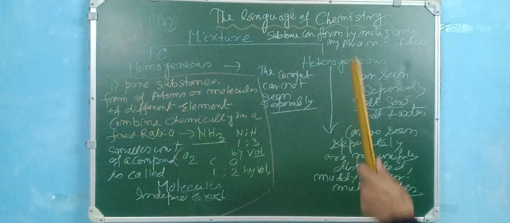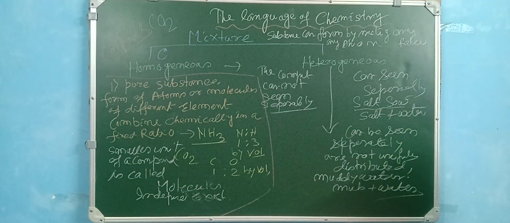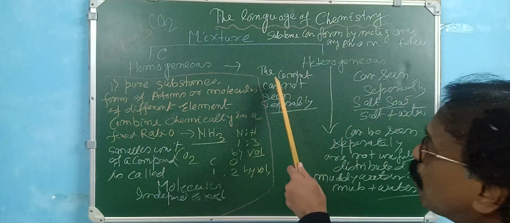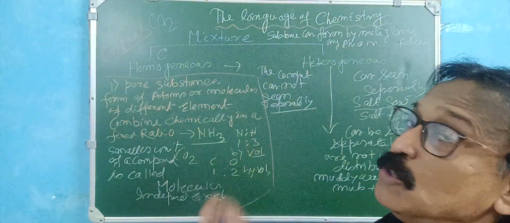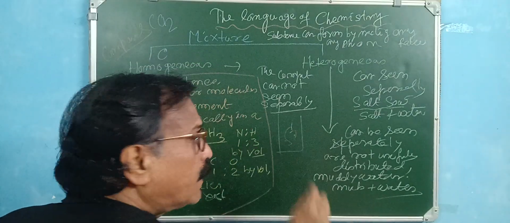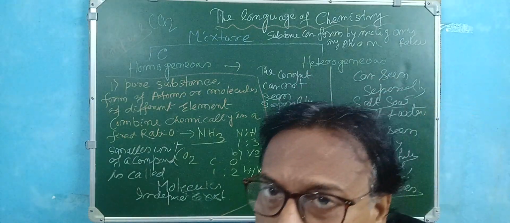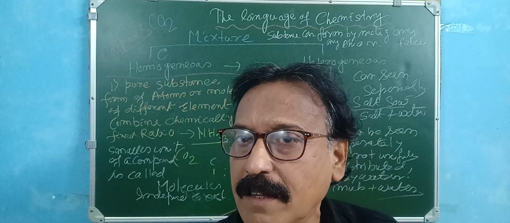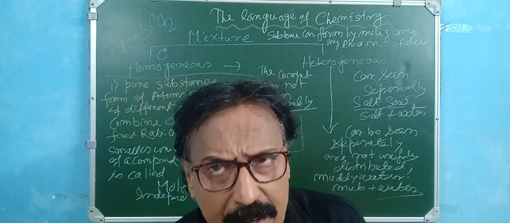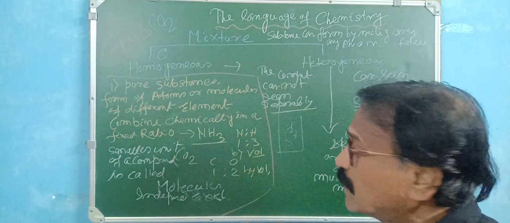A homogeneous mixture means the components are mixed in any ratio, but cannot be seen separately, as in a salt solution. The salt cannot be seen. In a homogeneous mixture, the components cannot be seen separately. Suppose you make a salt solution, the salt and water are mixed so well that it is a 100% mixture, and you cannot separate the salt and water molecules in a homogeneous mixture.